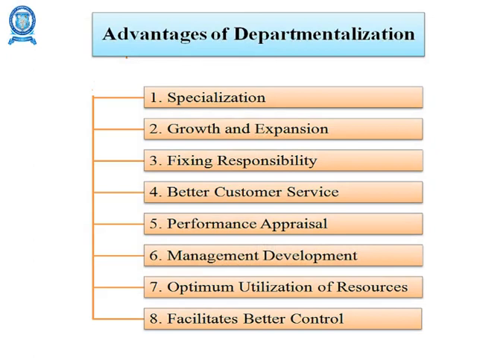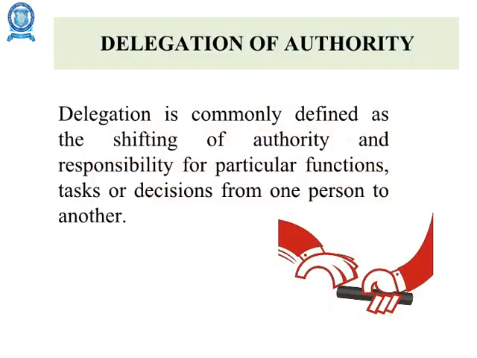Once the types are seen, it is also important to note the key factors in departmentation. First, it should take into consideration the benefits of specialization. It should ensure proper coordination. It should not result in excess cost. It should give due consideration to human aspects. It should facilitate control.